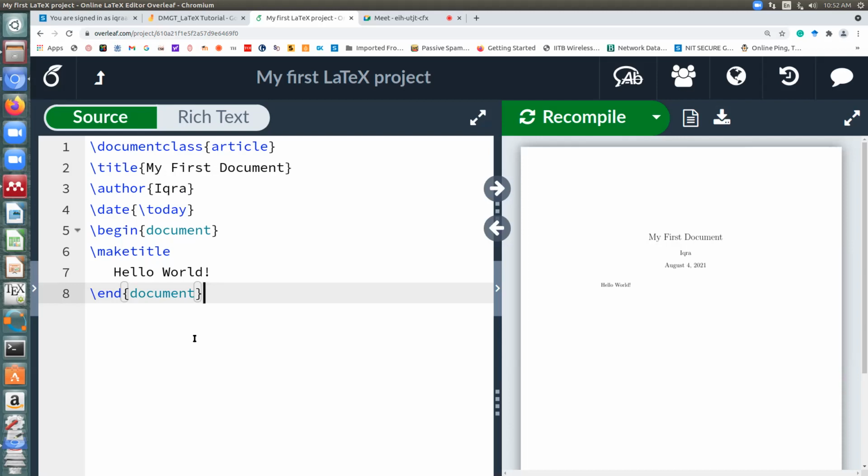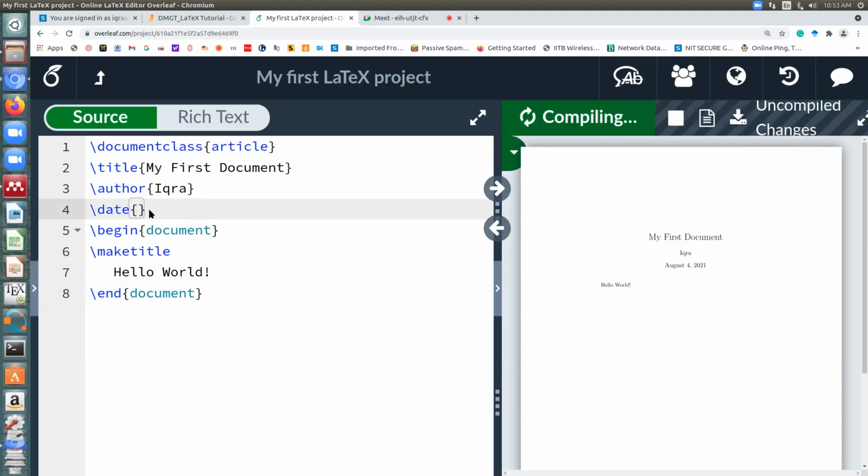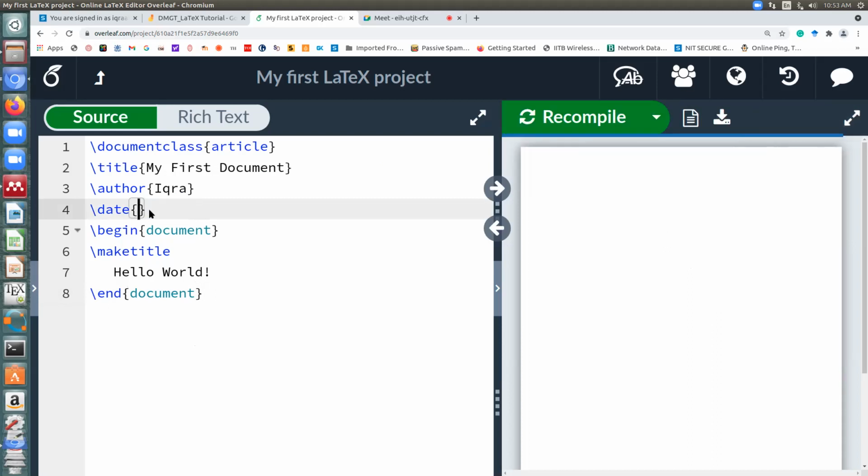There are about 68 students. Please, I expect everyone to do it in parallel. If you want to remove the date, you can't just delete it. You have to remove today, but keep the word date. Then it will be removed. Rahul, if you remove the date command completely, it will not be removed. You can remove it only if you keep the curly braces blank.